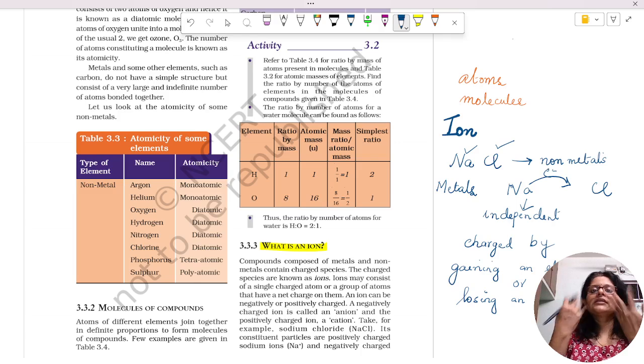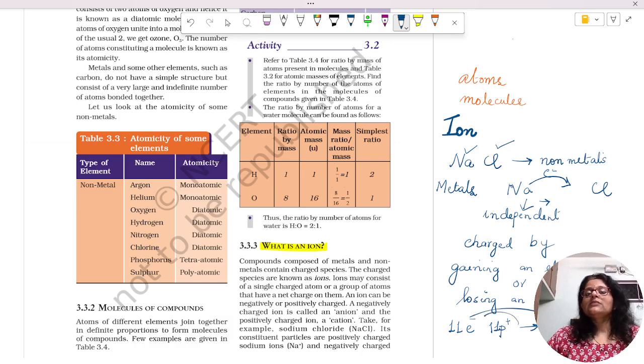Sodium contains 11 electrons and 11 protons, so the charge of the 11 electrons is cancelled by the charge of the protons. But if one electron is given out, there will be one more positive charge, and that makes the sodium atom a positively charged atom.